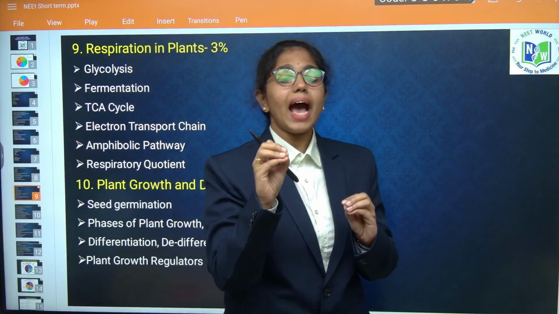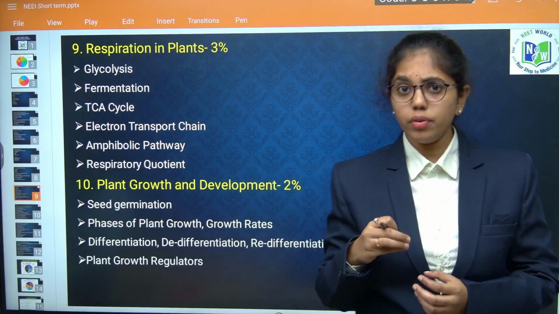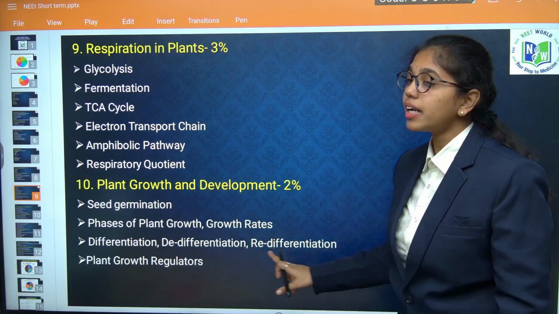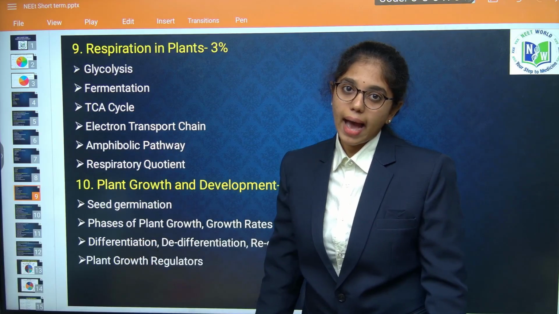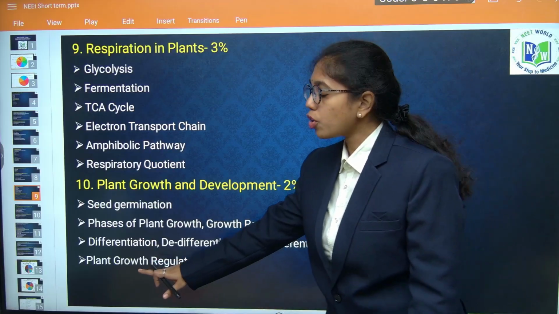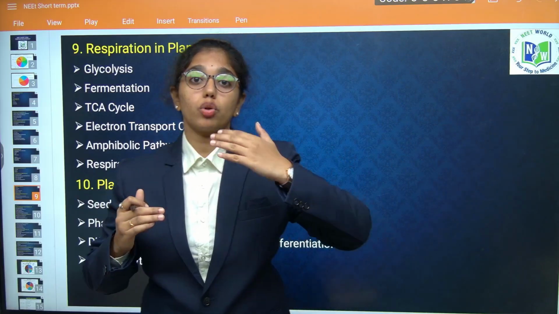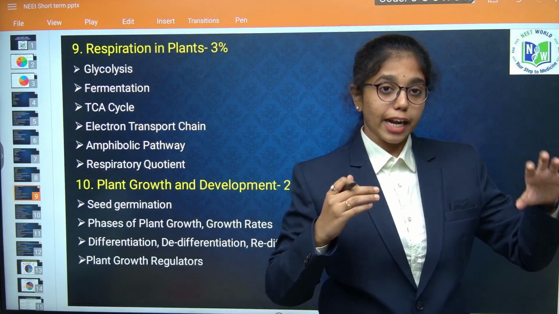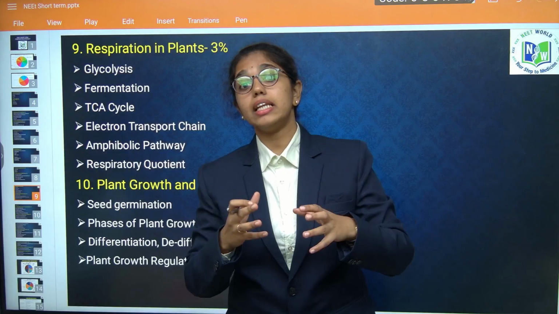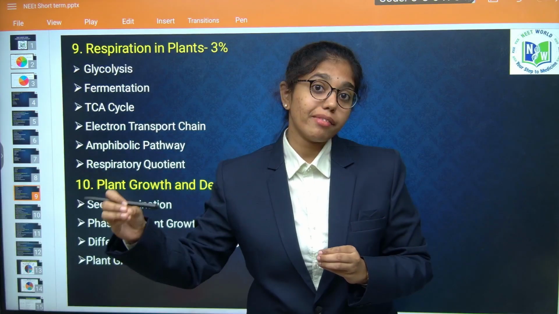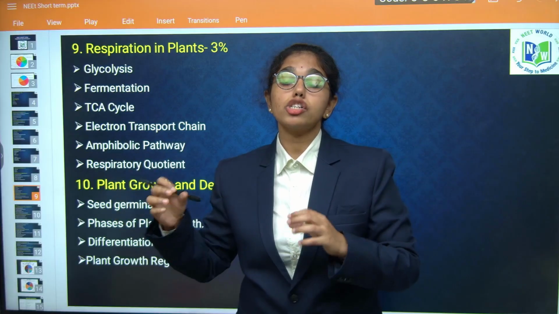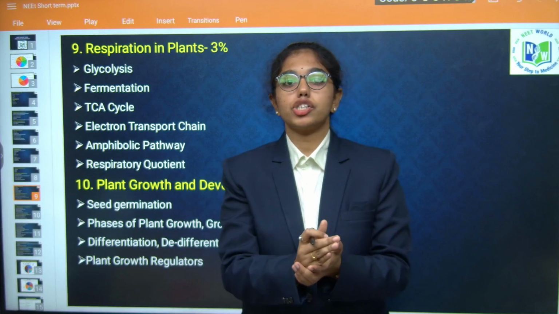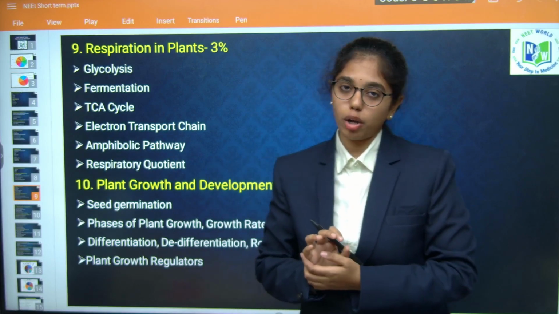In anatomy, secondary growth is deleted now, but please look into it because this concept is connected with the secondary growth of the anatomy. Next, plant growth regulators, whether plant growth inhibitors or plant growth promoters like auxin, cytokinin, gibberellins, ethylene, and finally ABA, which is a plant growth inhibitor. You have to look into the structure, functions and applications of all these phytohormones.